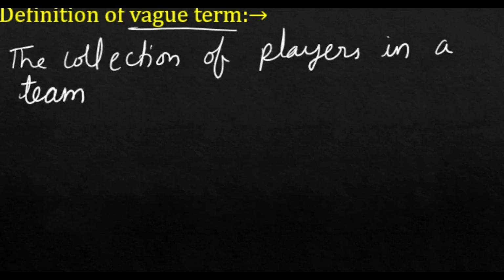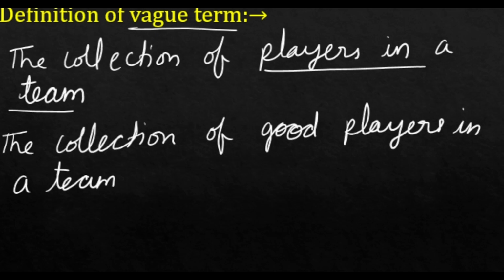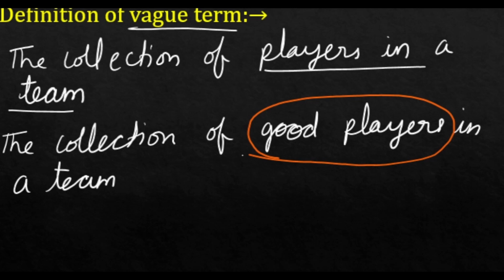As I previously mentioned, players in a team is a well-defined term because we are certain about it that these players belong to this team. But when I say the collection of good players in a team, in this case we are not sure about the good players. We cannot definitely say that these players belong to this team. So this is a vague term, not a well-defined term.